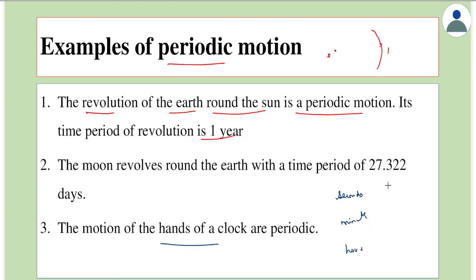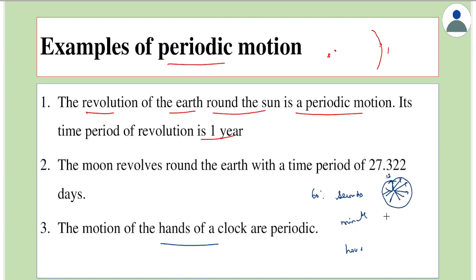So if we look at the seconds hand alone, this would start from some point. Let's assume that starting from 12, it will cross all the possible points and come to the same position. So this needle or this hand has made a complete rotation. So even this is a periodic motion. In this case, for the seconds hand, it will be 60 seconds.